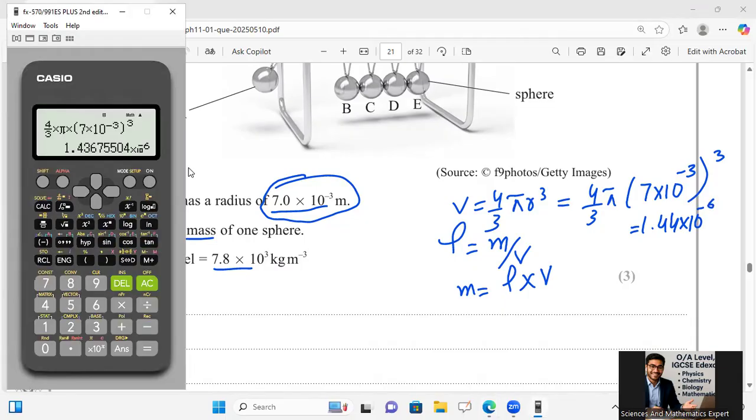Let's check again: 1.44 multiplied 10 to power minus 6.